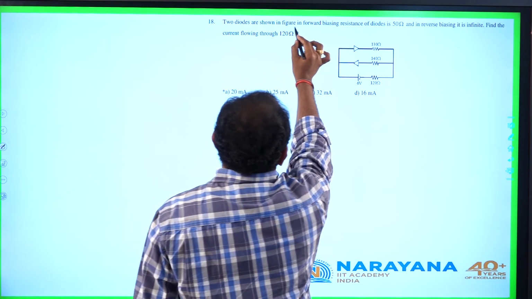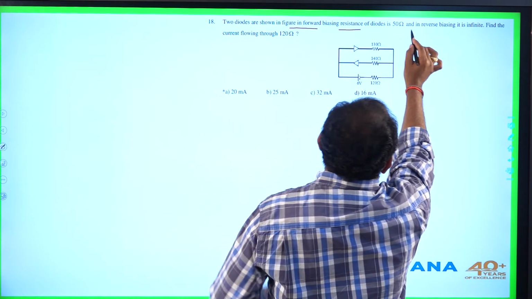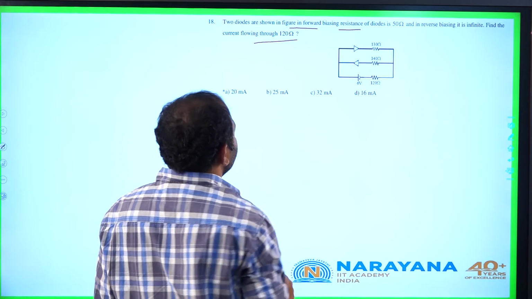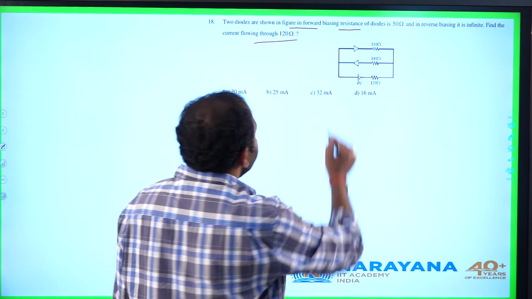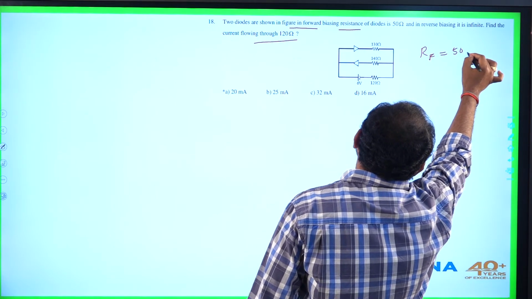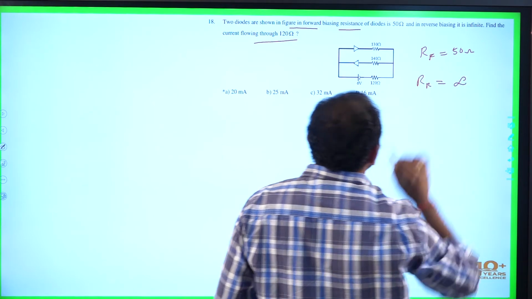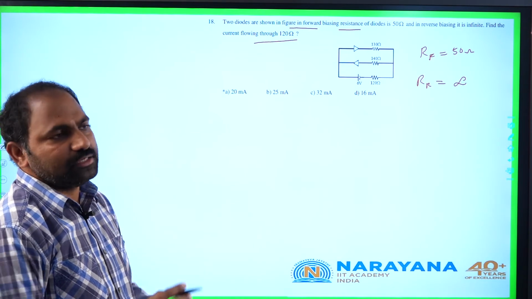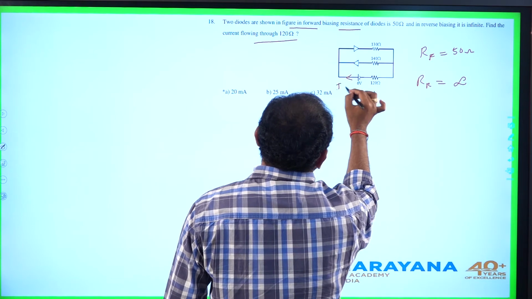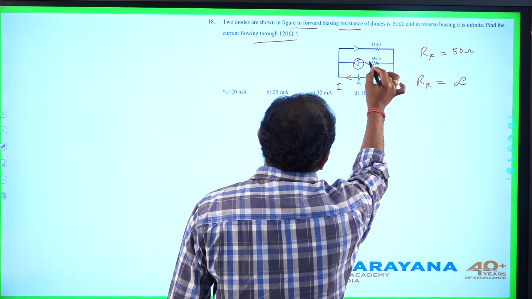Two diodes are shown in the figure in forward biasing. Resistance of diode is 50 ohm and in reverse biasing it is infinite. Find the current flowing through the 120 ohm resistor. It is mentioned that the resistance of the diode in forward bias is 50 ohms and in reverse bias it is tending to infinity. Means there will be no current through the diode in reverse bias. Here from the circuit, if I draw current I from the source, as this diode is in reverse bias, there will be no current flowing through this, it is clear.